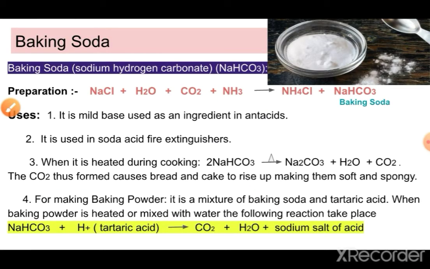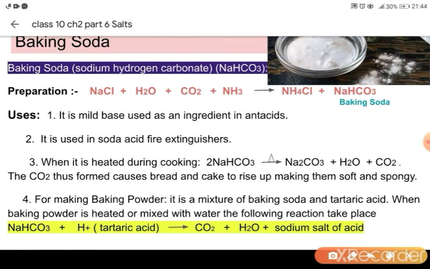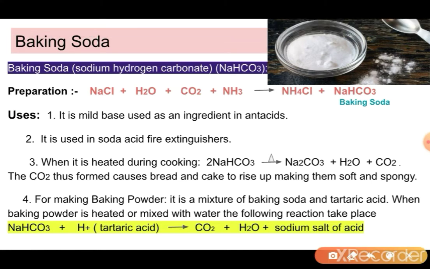Now the next chemical which we get from the brine is baking soda. Its chemical name is sodium hydrogen carbonate and the formula is NaHCO3. How is it prepared? First we take a brine solution, and to this brine solution we pass carbon dioxide gas and ammonia. By this reaction, ammonium chloride and sodium hydrogen carbonate, the baking soda, are obtained.